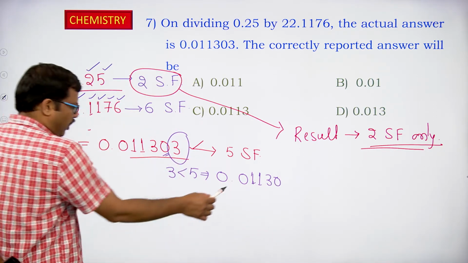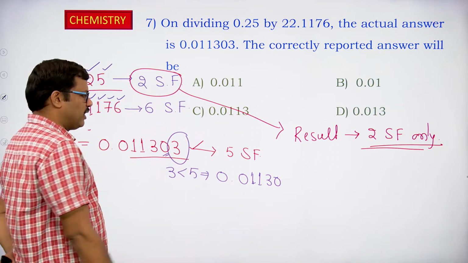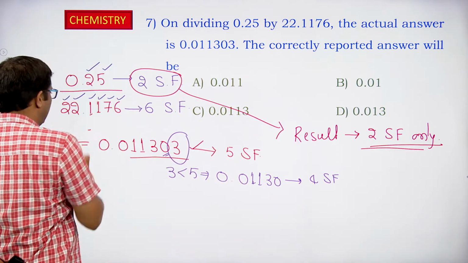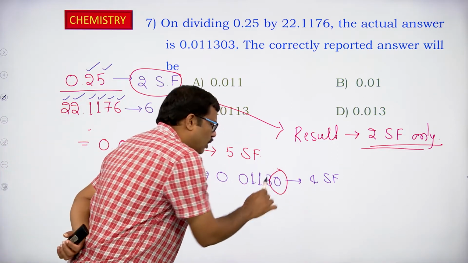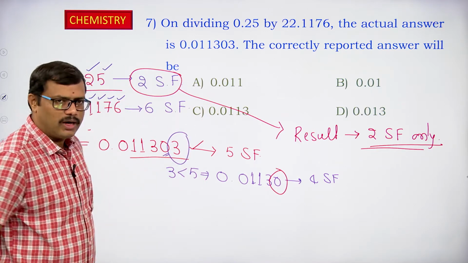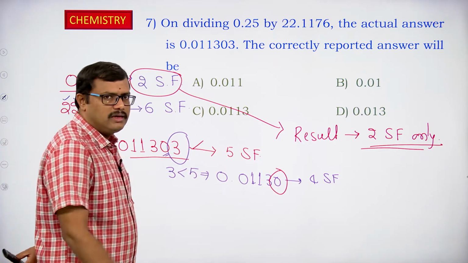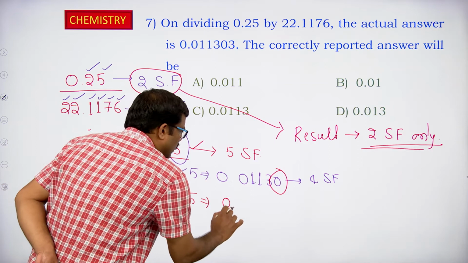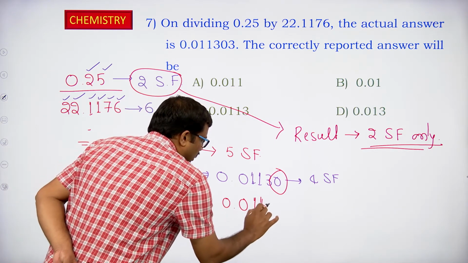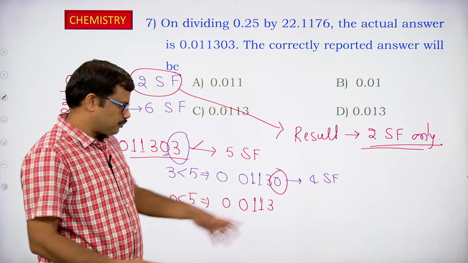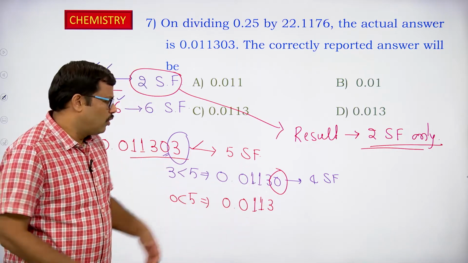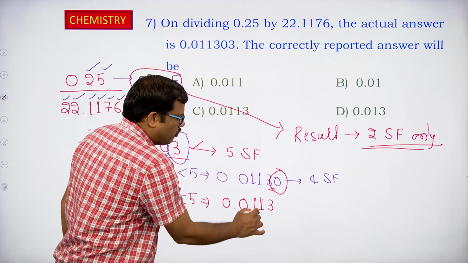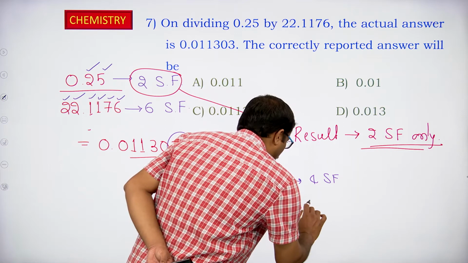But of course, if we observe this one, it has 4 significant figures. So what I have to do is remove the last digit. The last digit to be removed is 0, less than 5, so we can round it off to 0.0113. Since the lastmost digit to be removed is less than 5, no need to change the preceding number. So I am keeping the preceding number as it is, and it becomes 0.0113.